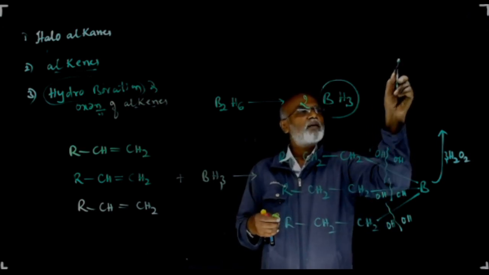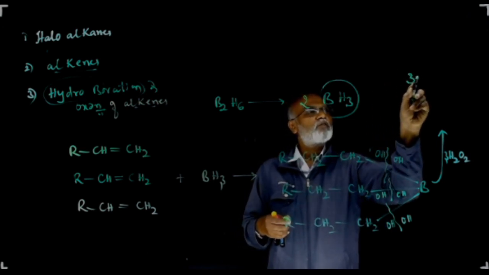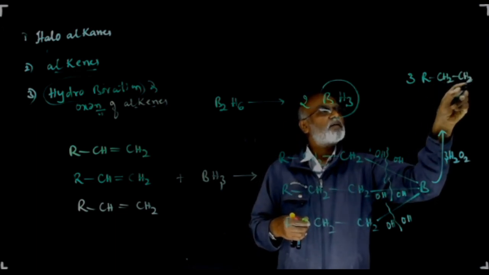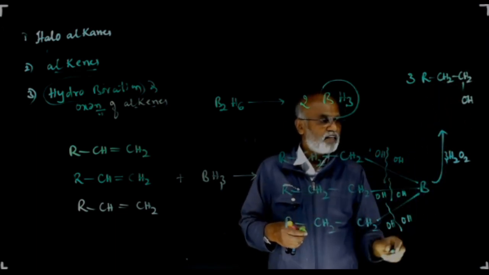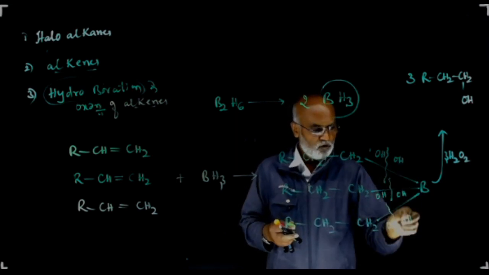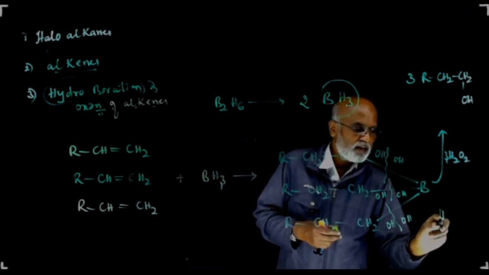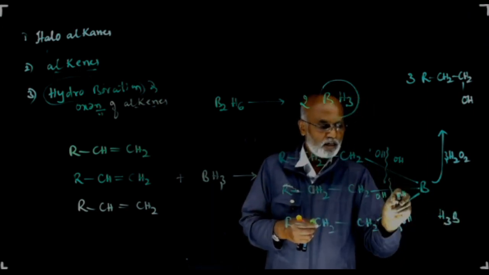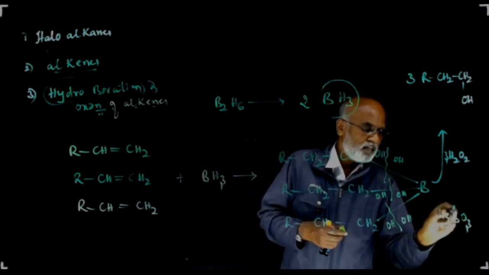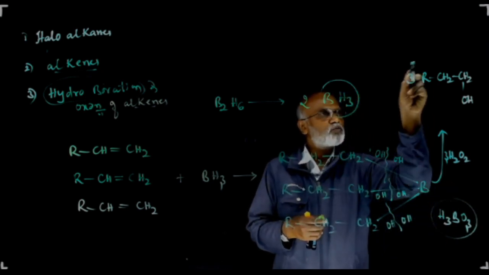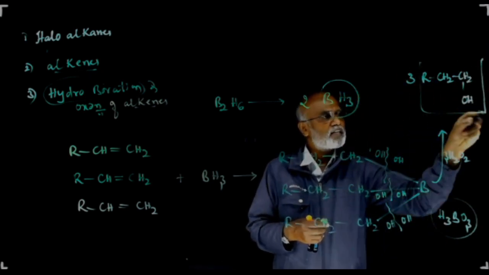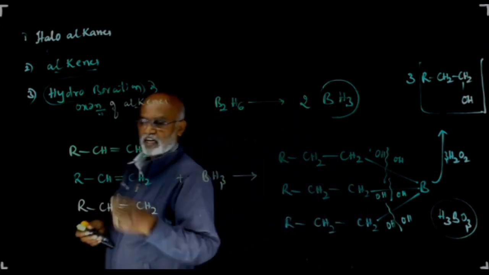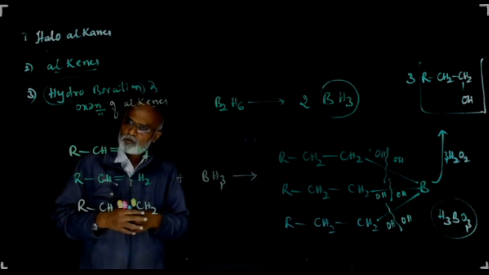So you will get 3 molecules of CH2CH2OH. How many hydrogens are there? 3, so H3. Boron, 1. Oxygen, 3. So H3BO3 is the byproduct. So this is our required product, that is your alcohol, where the addition is against Markovnikov's rule. The overall reaction is called hydroboration followed by oxidation.